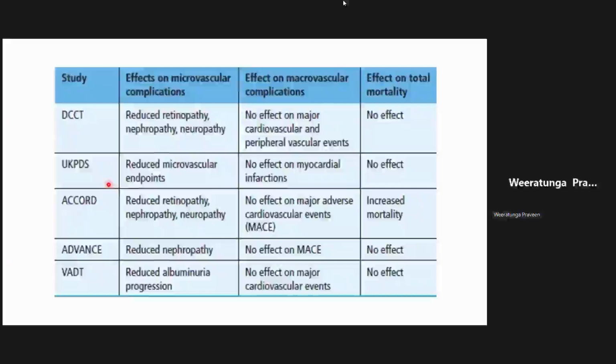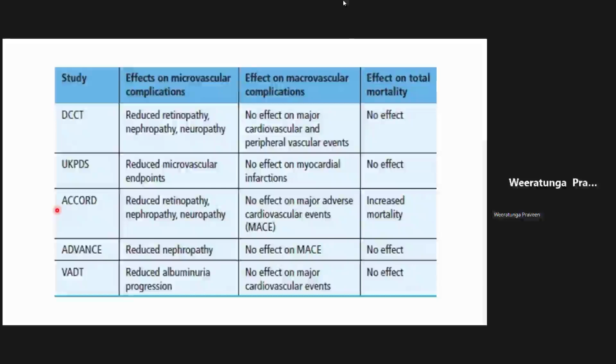But this ACCORD trial showed that if you strictly control glycemia in the elderly, they start dying. There are many explanations for that. The mortality is very high when you start controlling the sugars. So it's a risk versus benefit decision that you take. In the elderly, you don't want them dying, but you can tolerate a little bit of microvascular complications. It's a balance there.